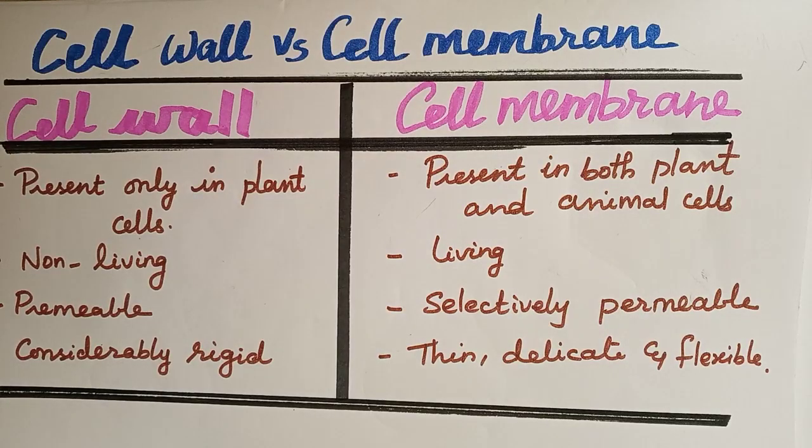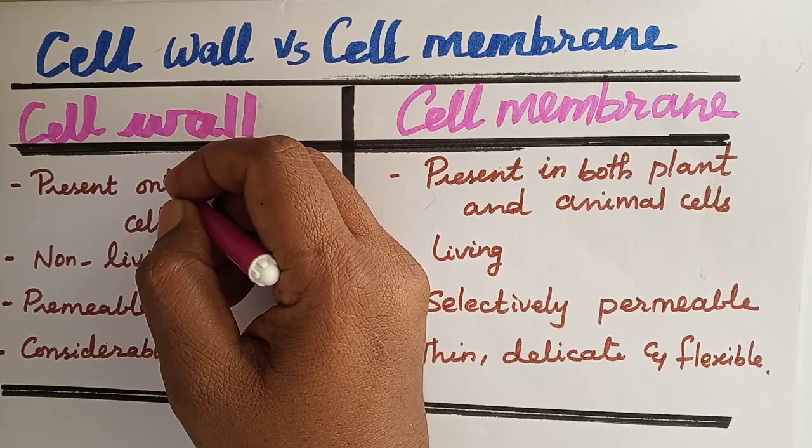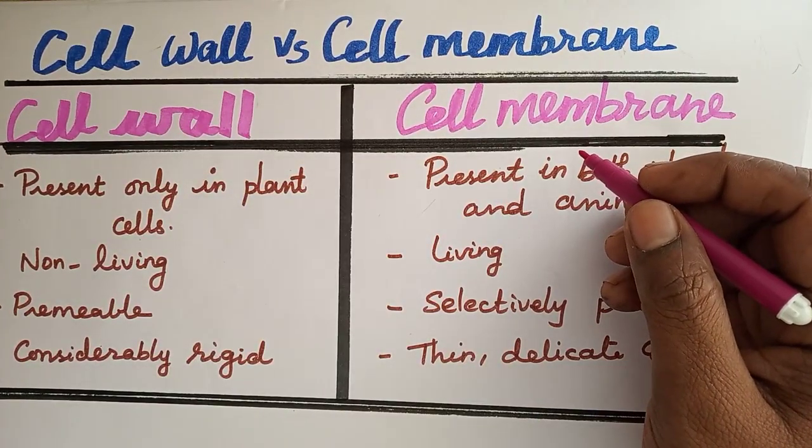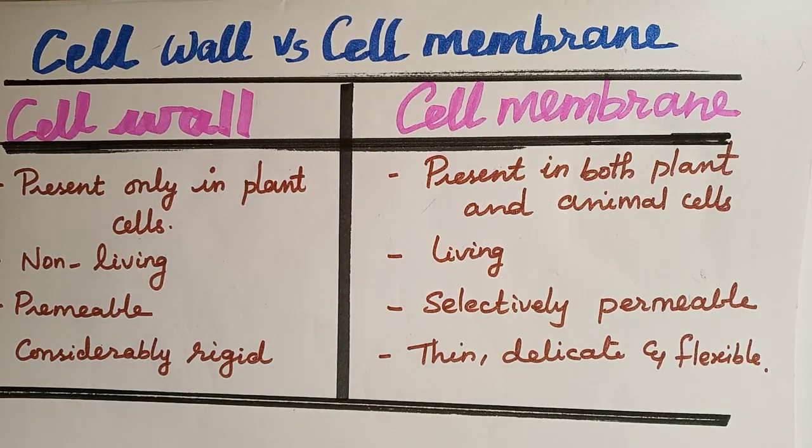Now we are going to see the differences between cell wall and cell membrane. Both of them are outer coverings of the cell, and both are protective layers that give protection to the cell.